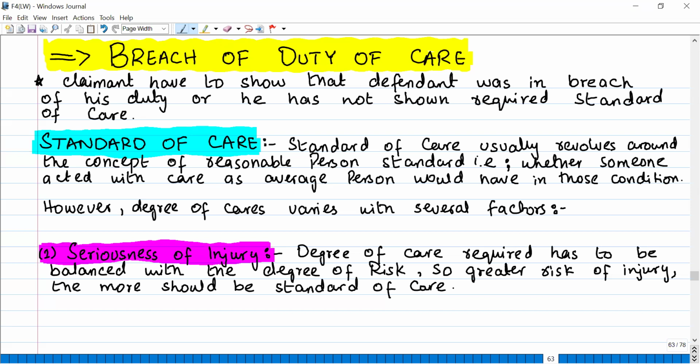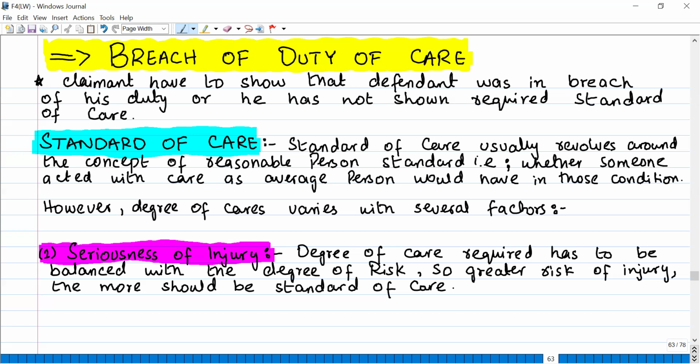Now, what does this mean? This is very interesting. The claimant has to show that the defendant was in breach of his duty, or he has not shown the required standard of care. Very important point. Breach of the duty of care means two things. One, there was a duty of care that you owed to a person and you breached that. That is breach. Second, there was a duty to show some standard of care.